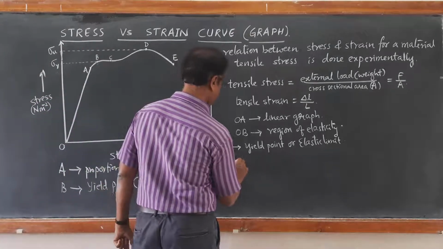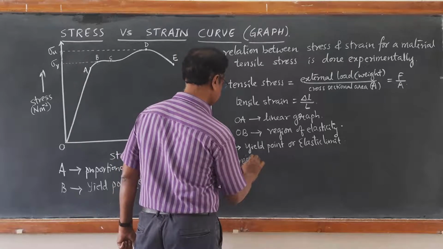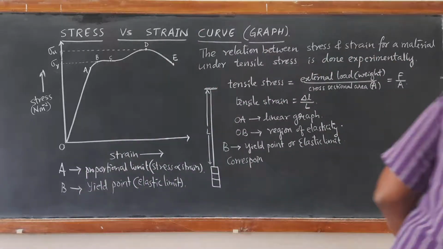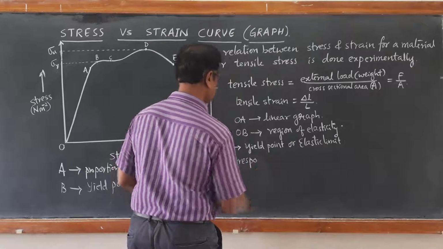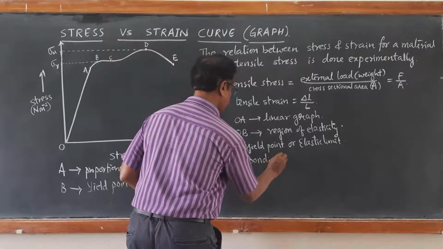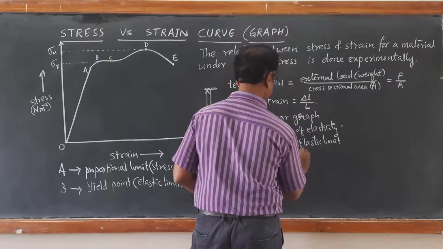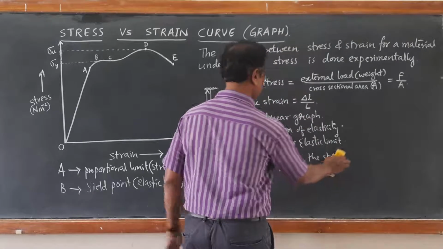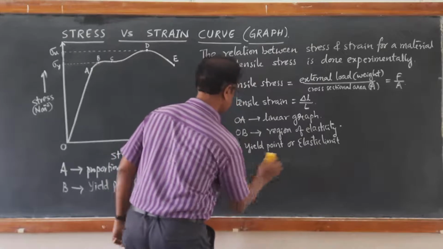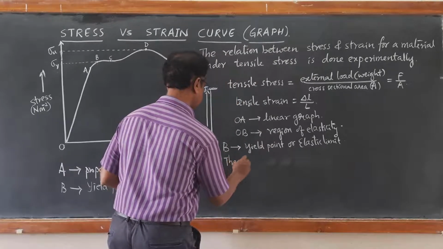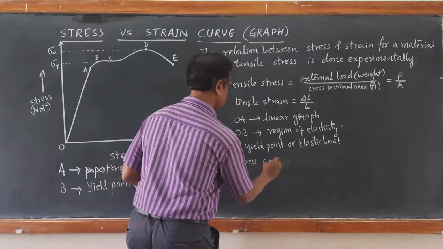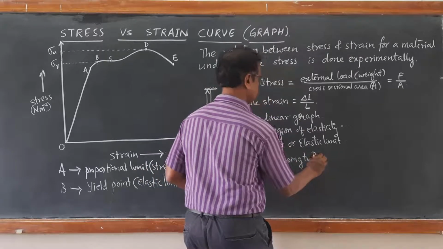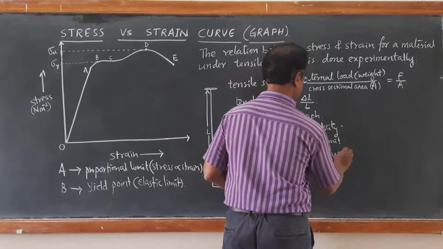So corresponding to this point B, the stress corresponding to B is called as yield strength.